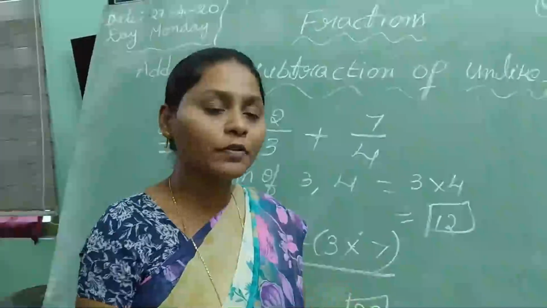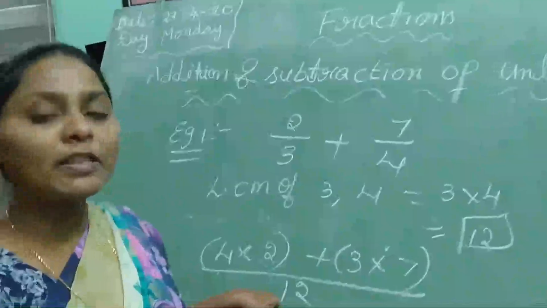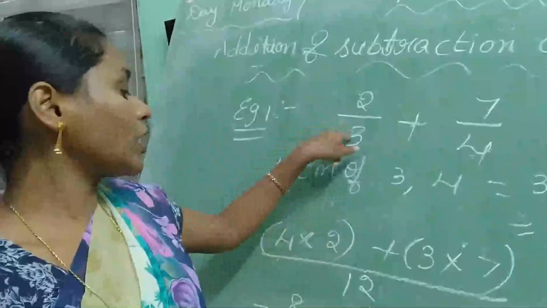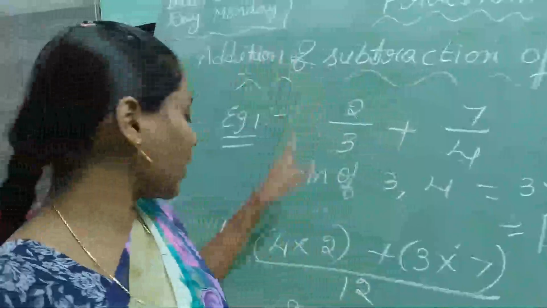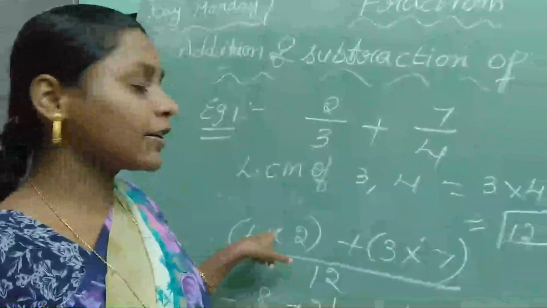Now after this one, what will we do? LCM you have to keep in the denominator. So 3 is cancelling 12 how many times? 4 times. 4 2s are 8. If you know directly, you can write 8 directly. No problem. No need to write this step.